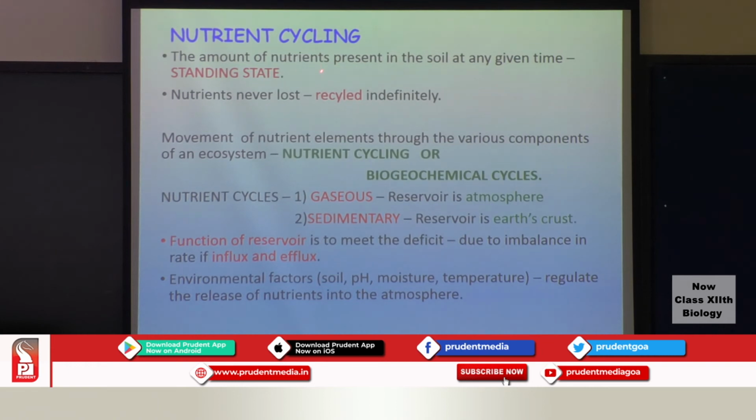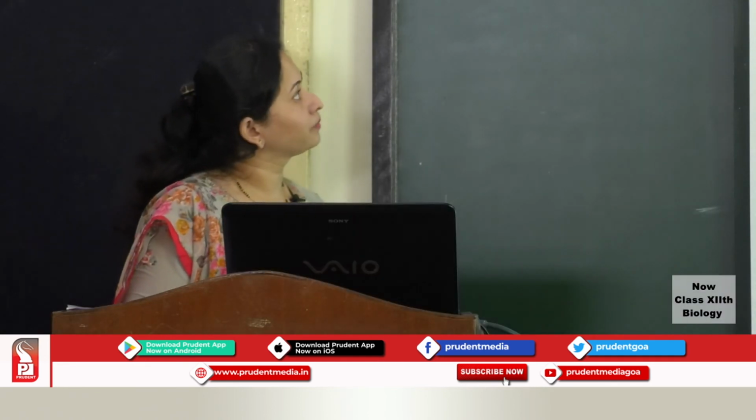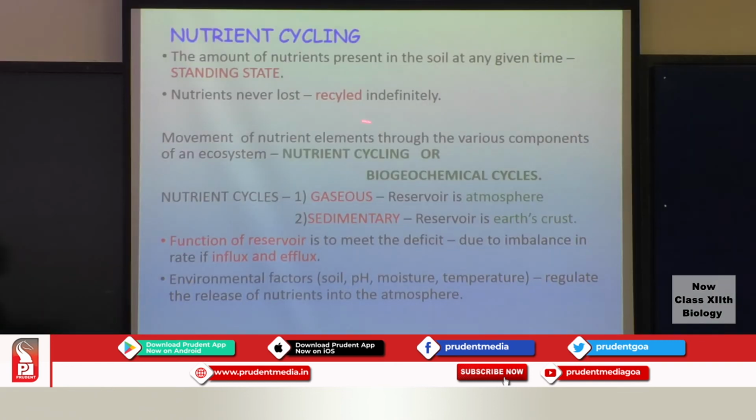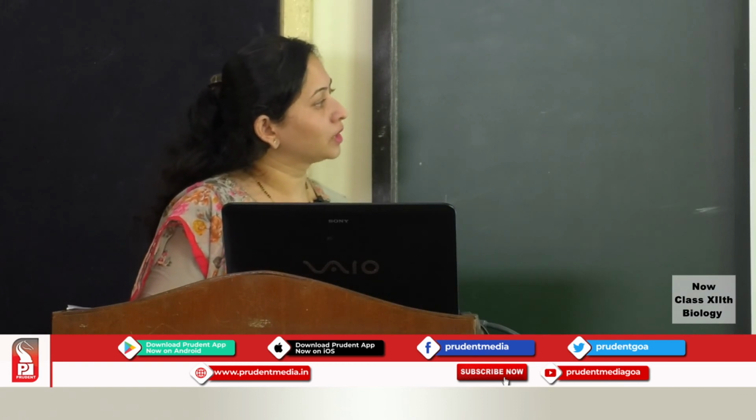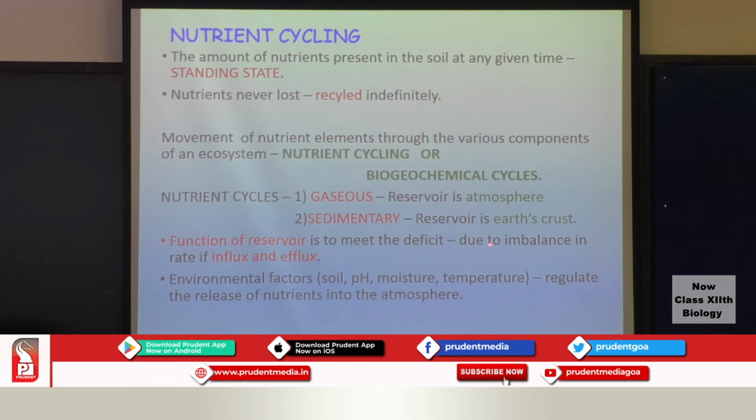Now, the amount of nutrients present in the soil at any given time is referred to as the standing state. Nutrients are never lost, they are always recycled indefinitely back into the environment. So that's the circulation that occurs in nature. The function of the reservoir is to meet the deficit due to the imbalance caused by the influx and the efflux of any nutrient. Certain environmental factors like soil pH, moisture and temperature will regulate the release of these nutrients into the atmosphere.